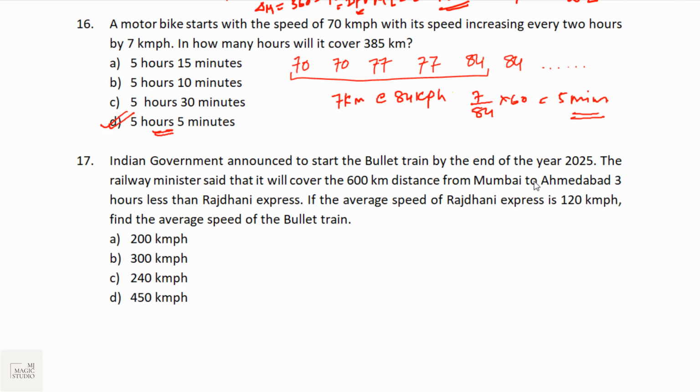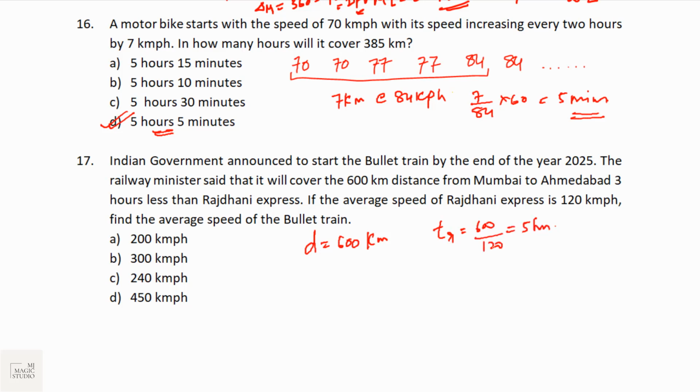Let's check the next one. Indian government announced to start the bullet train by the end of year 2025. The railway minister said that it will cover 600 kilometer distance from Mumbai to Ahmedabad in 3 hours less than Rajdhani. Okay. How much is the time taken by Rajdhani? If the average speed of Rajdhani is 120 kph, that means time taken by Rajdhani to cover 600 km is 600 by 120. That is 5 hours.